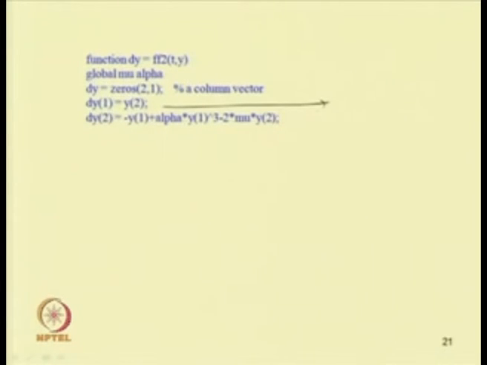Our equation is u double dot plus omega 0 square u plus, we can take damping also, so if you take damping, then this is 2 mu u dot, and by adding alpha u cube, this is equal to f cos omega t.